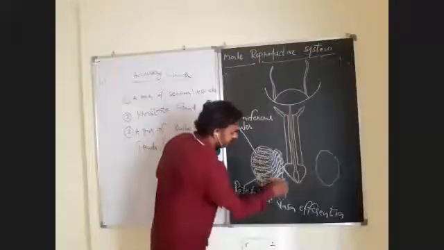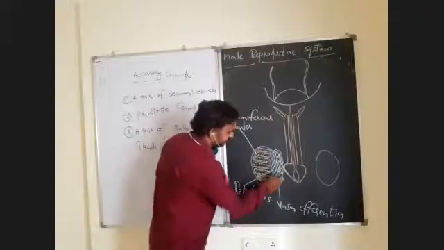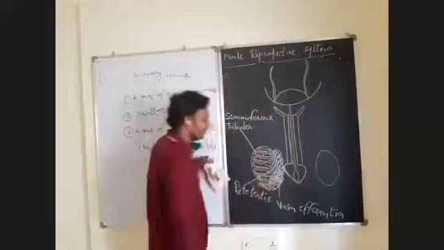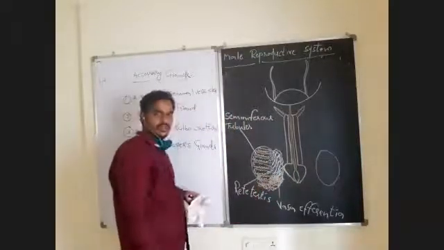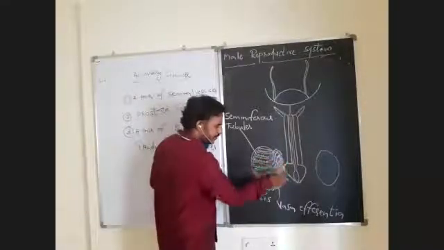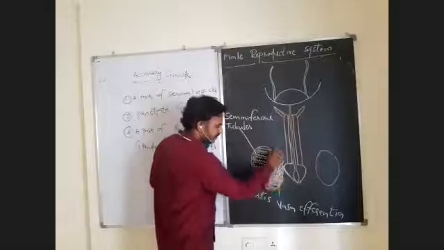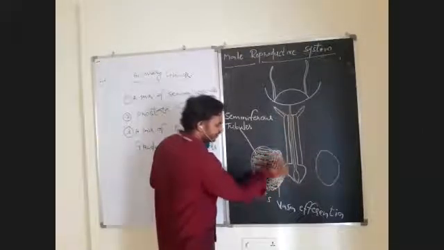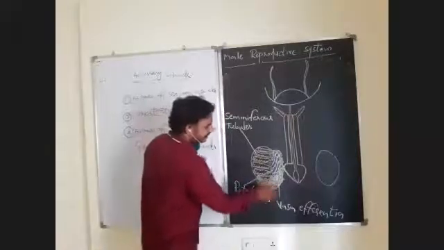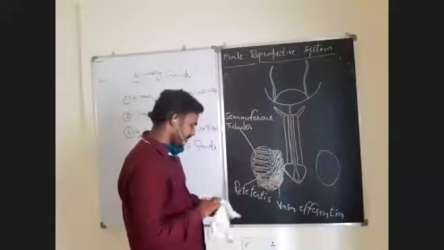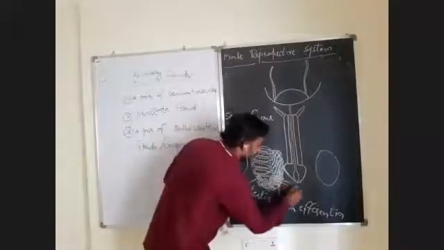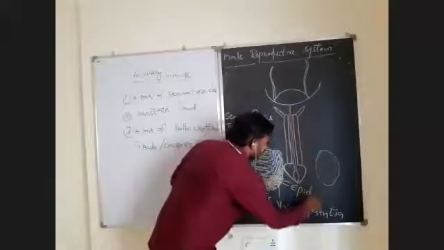This highly coiled tubular structure is called epididymis. So, vasa efferentia opens into epididymis. Epididymis moves posteriorly, and it is highly coiled at the posterior. This is the epididymis.